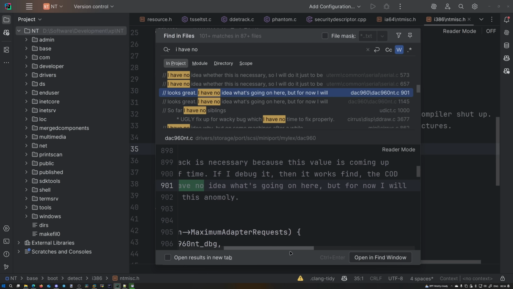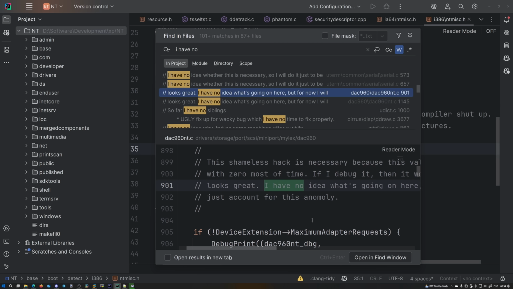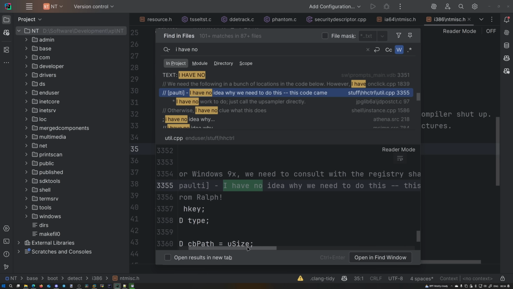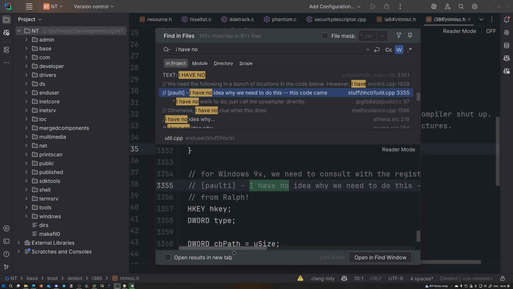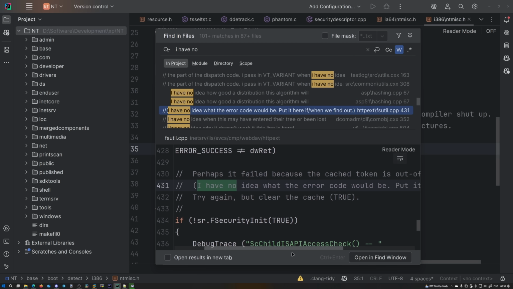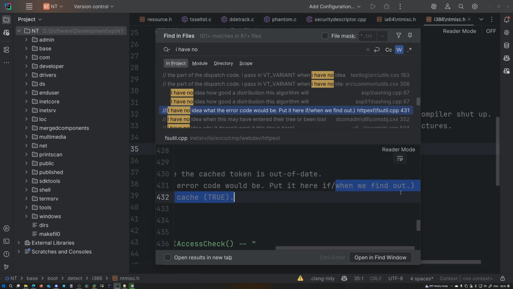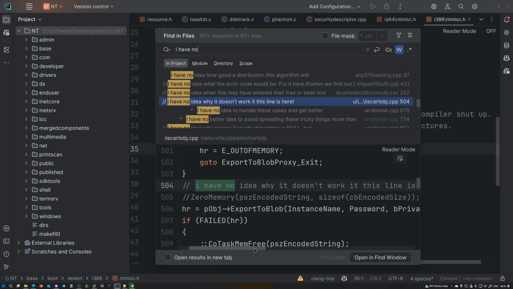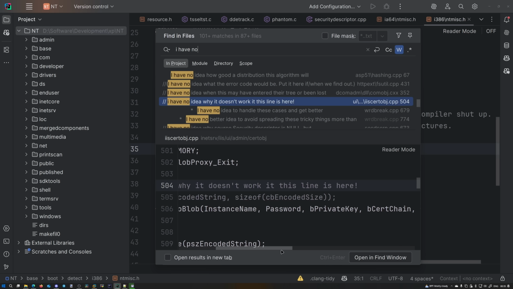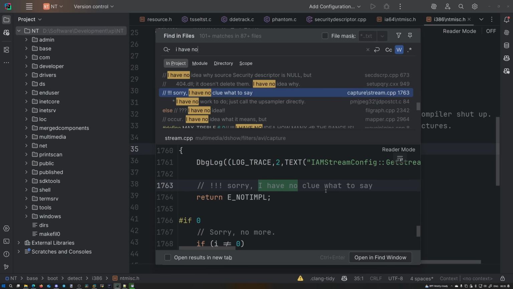I have no idea what's going on here, but for now, I'll just account for this anomaly. I have no idea why we need to do this. This code came from Ralph. I have no idea what the error code could be. Put it here when we find out. I have no idea why it doesn't work if this line is here. Sorry, I have no clue what to say.